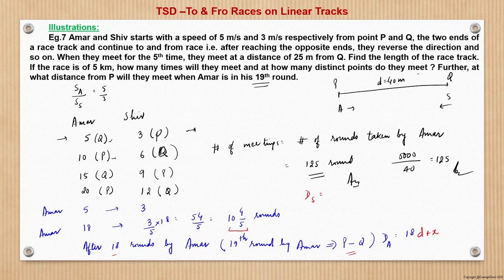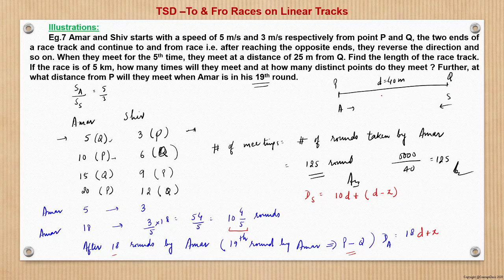So by 10 rounds means what? At the end of second round, she will be at Q. So at the end of 10th round, she will be at Q. So he would have taken additional 4 by 5 round from Q towards P, right? So distance covered by she would be 10d plus total distance d minus x, right?